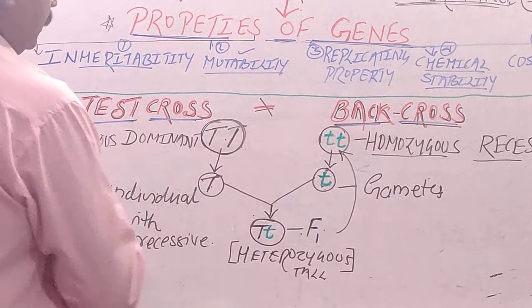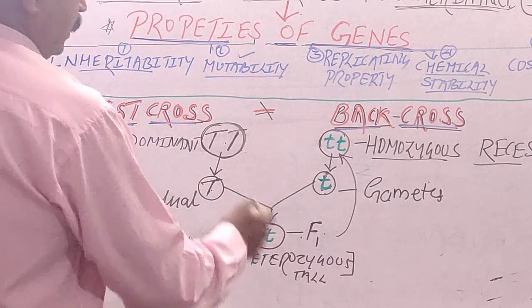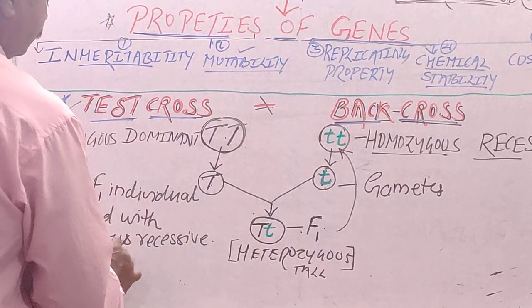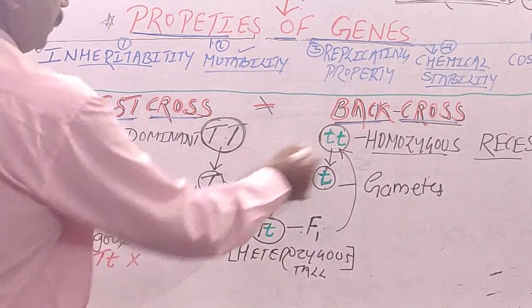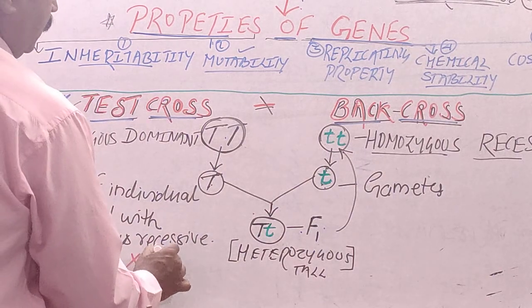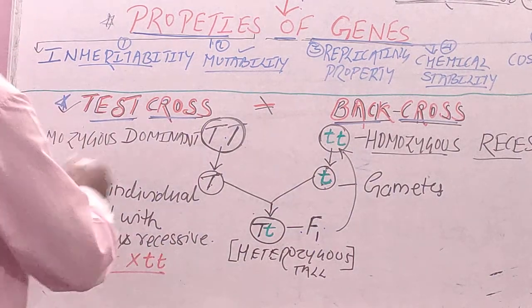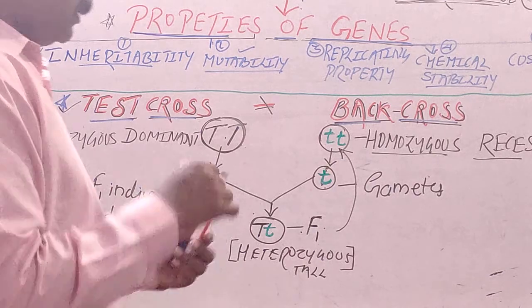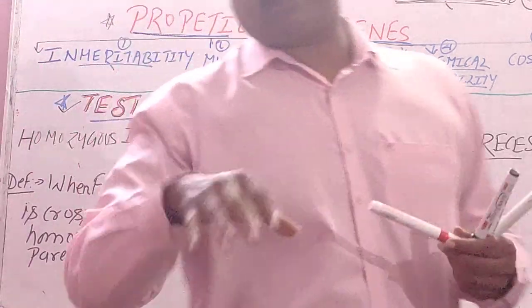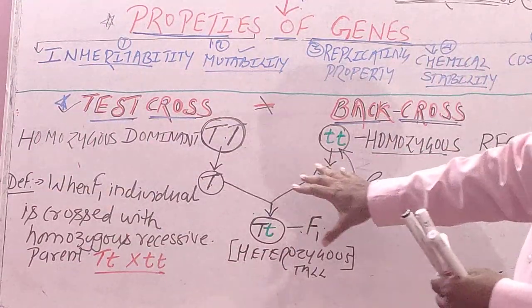Like this, capital T small t crossed with small t small t. Children, this is test cross. In the next chart, we will study the aim of test cross.